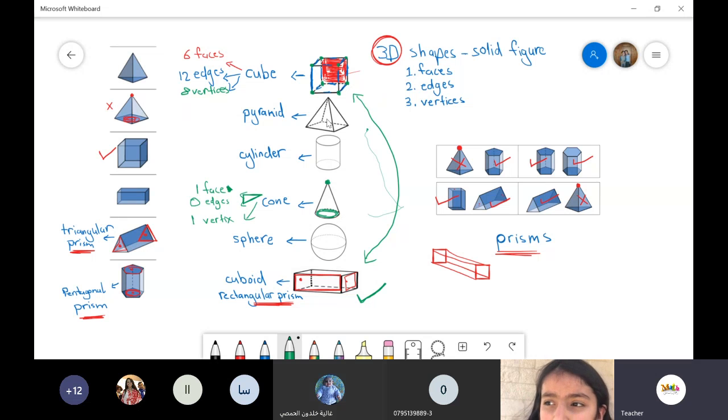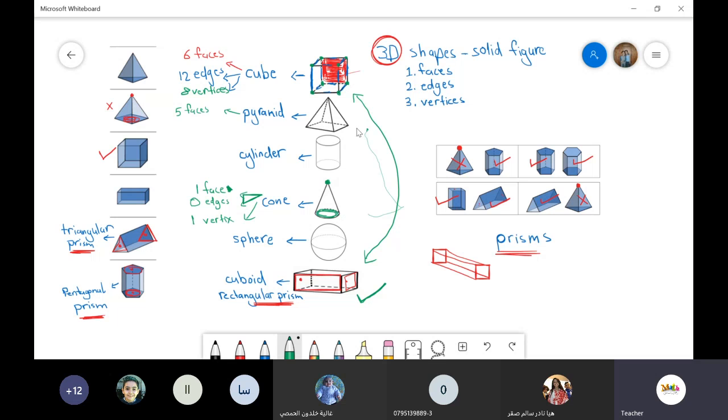Okay, let's go to Rimas. Rimas, are you with us? Yes, teacher. Rimas, we are going to count the faces, the flat areas. I'm talking about the pyramid here. How many faces can you see? 1, 2, 3, 4, and 5. There are 5. Excellent. So here I'm going to write 5 faces.